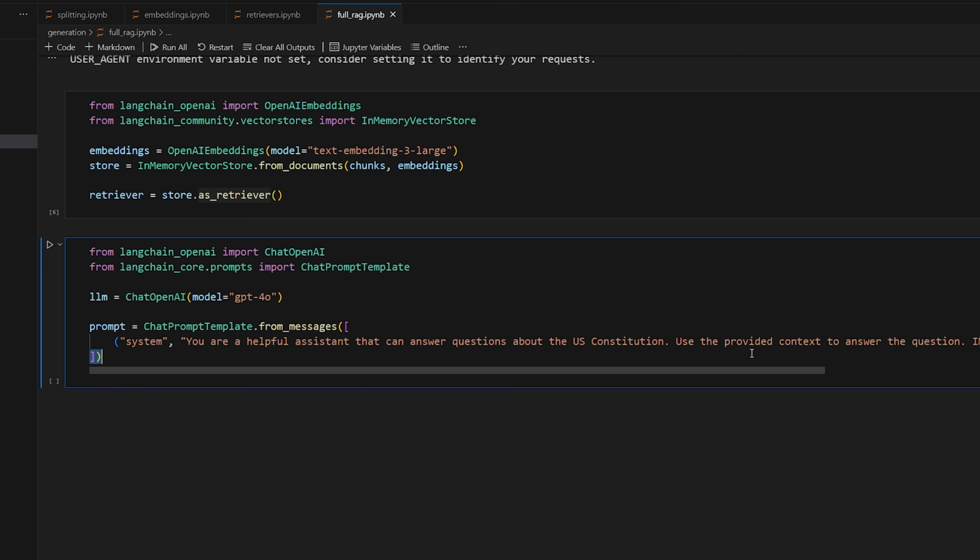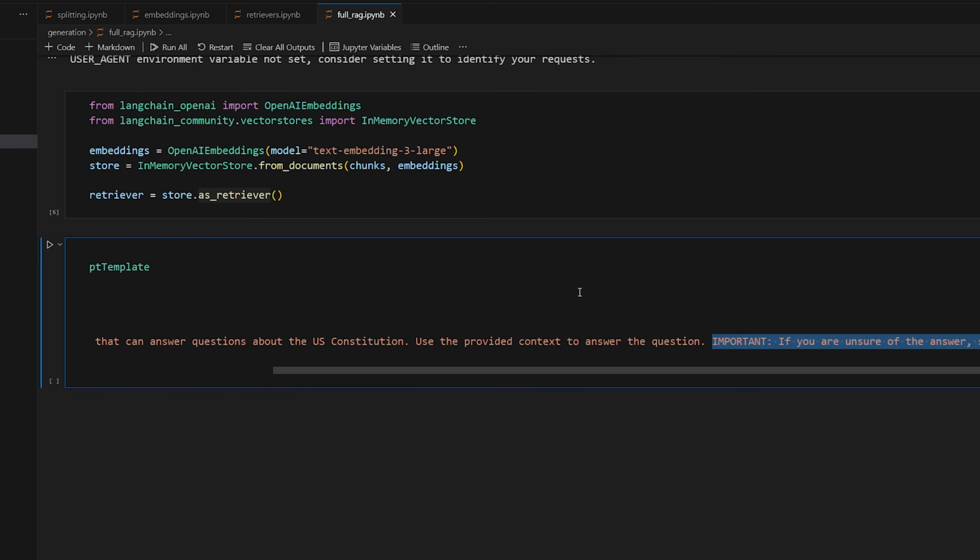So this is where hallucination comes in. Hallucination is when you ask a model a question and it may not know the answer. Maybe the model is only trained up to a certain point, so it doesn't know about recent events, or it just doesn't know. Sometimes when you ask a question that a large language model does not know, it will give you an answer and say it very confidently as if it does know, but it doesn't actually know the answer. Because a large language model at the end of the day is just predicting the next word in a sequence, so it doesn't exactly know to say I don't know.